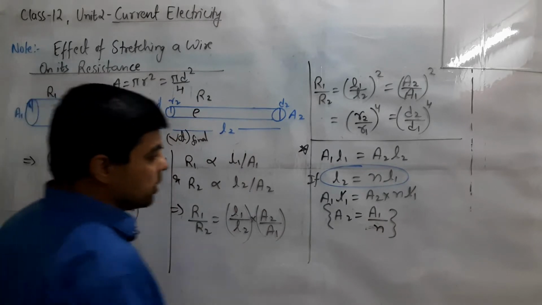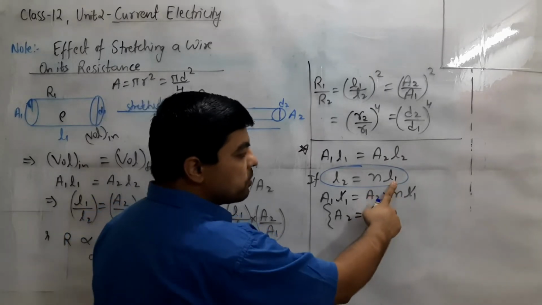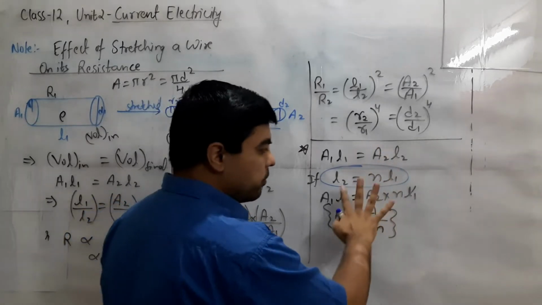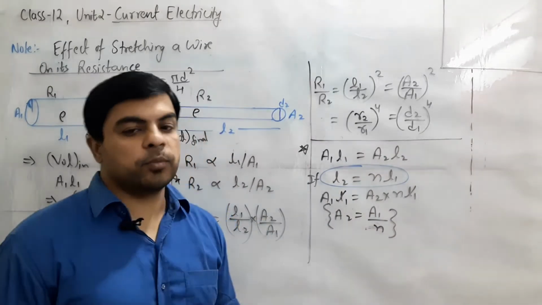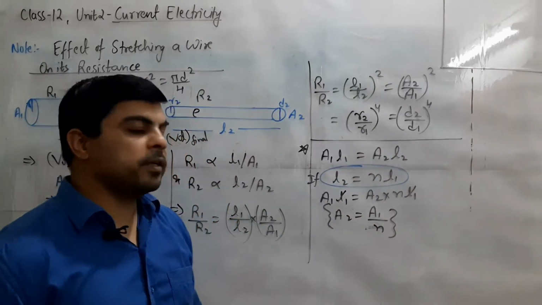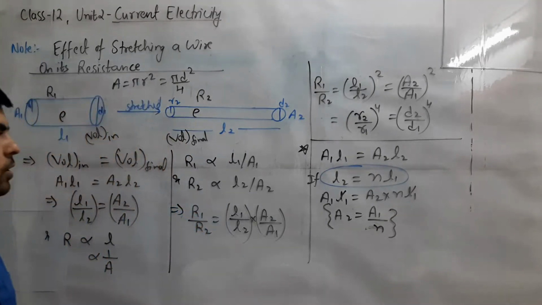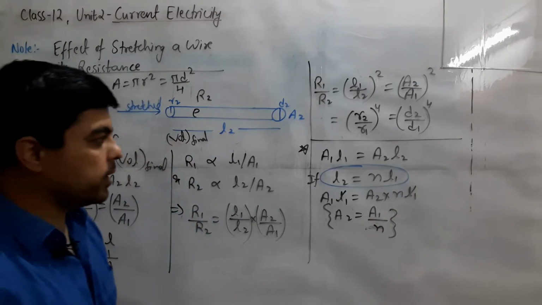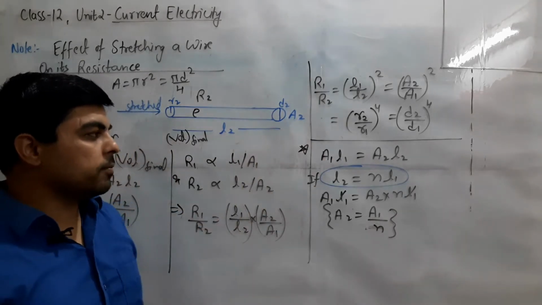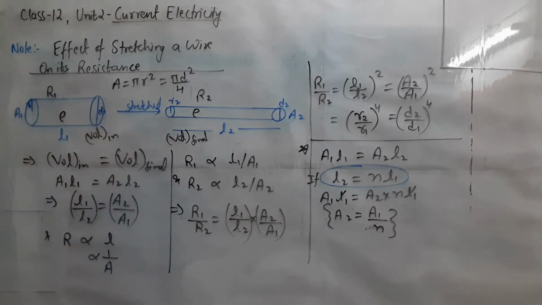In compressing, the factor in multiplication with area will be in division with length, and if you know this concept, you can use it directly in the numerical also. Already we have discussed the method in the previous class. Over there we discussed one question, and one question was given for your homework also. Hopefully you have done that, and this is the concept which you can use directly over there. So you can note it down by pausing.